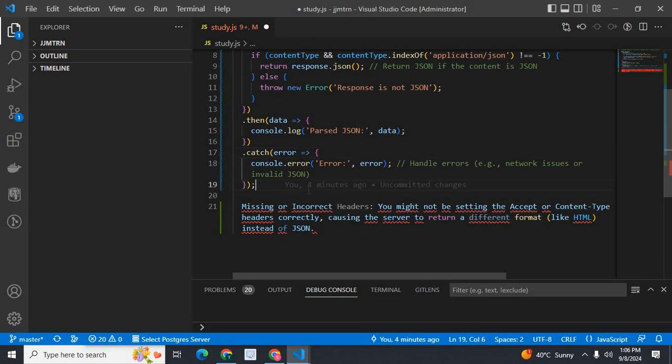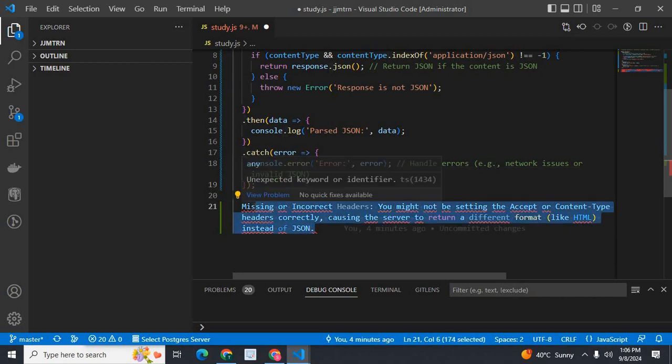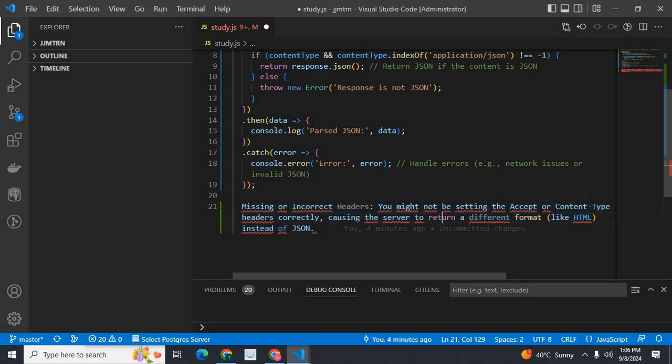And one more scenario for this error, missing or incorrect headers. You might not be setting the accept or content type headers correctly, causing the server to return a different format like HTML instead of JSON. In the response from the backend API endpoint, the backend server, if we don't set the accept or content type in the headers, that will in return cause an HTML page or HTML error other than JSON type.